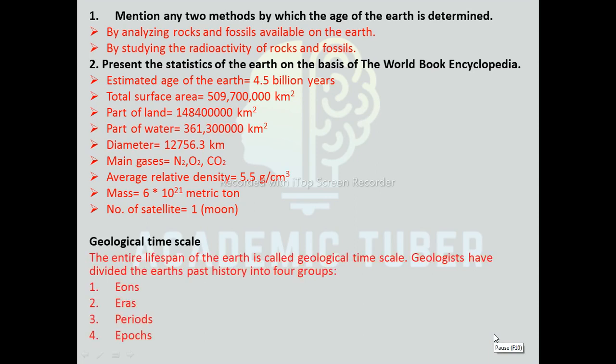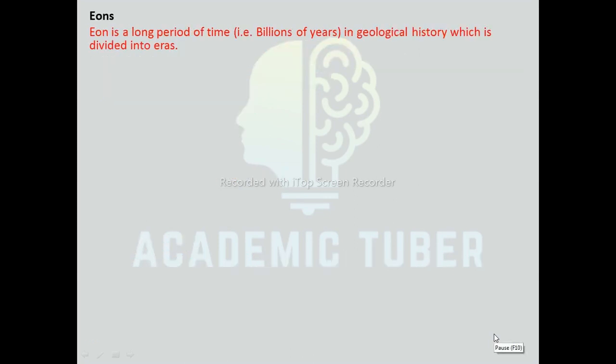Geological time scale. The entire lifespan of the Earth is called geological time scale. Geologists have divided the Earth's past history into 4 groups. They are eons, eras, periods, epochs.